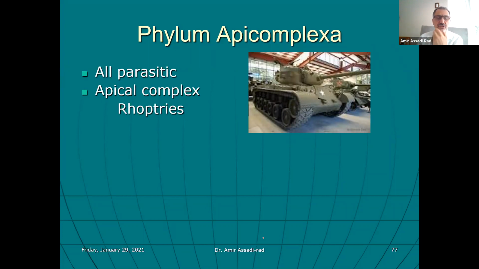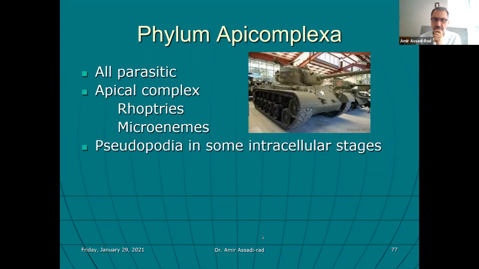Two of the structures in the apical complex, there are more, I only mentioned two of them, rhoptries and micronemes, because these two structures allow the organisms to get inside of the host cell. So for example, this is the host cell, and this is the protist. They release enzymes and molecules to digest away the cell membrane so the protist will get in, okay?